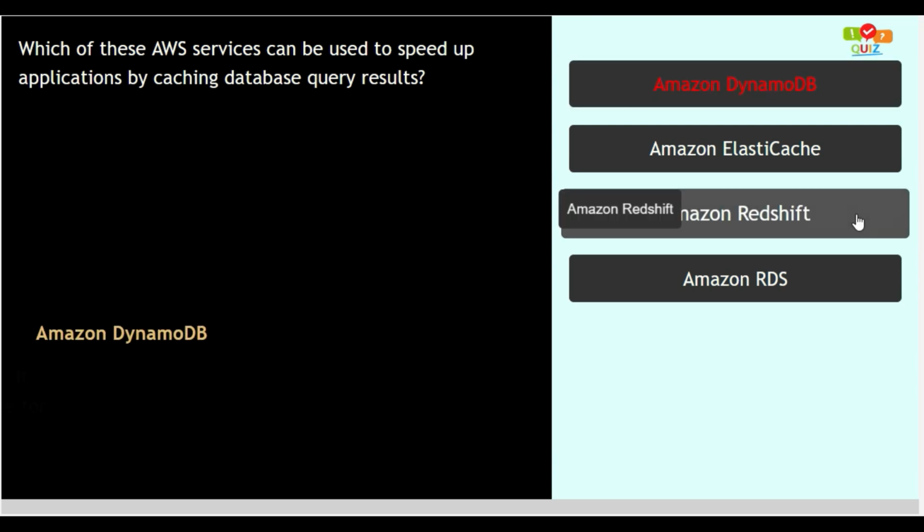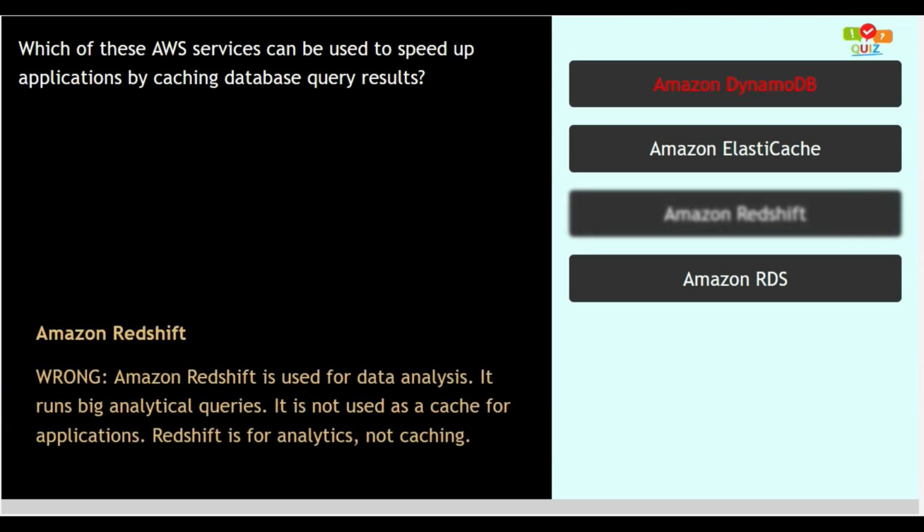Option number 3. Amazon Redshift. This option is wrong, as Amazon Redshift is used for data analysis. It runs big analytical queries. It is not used as a cache for applications. Redshift is for analytics, not caching.